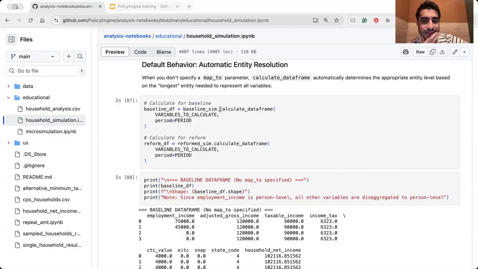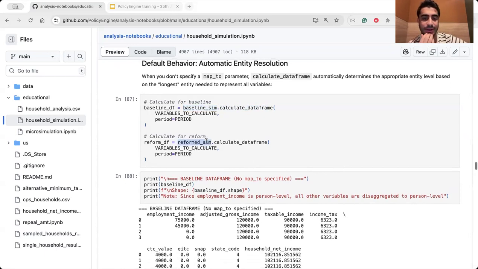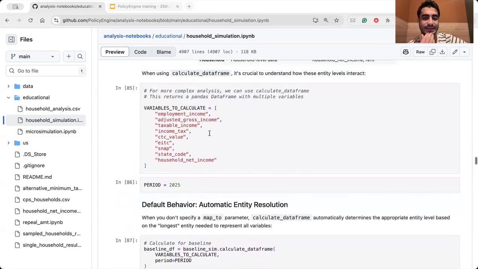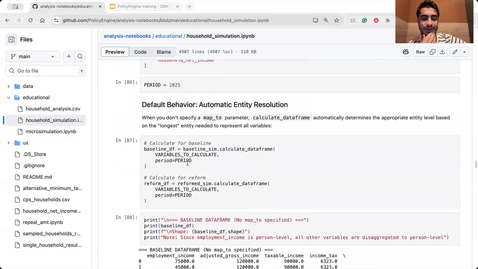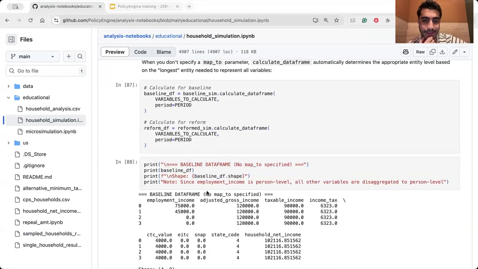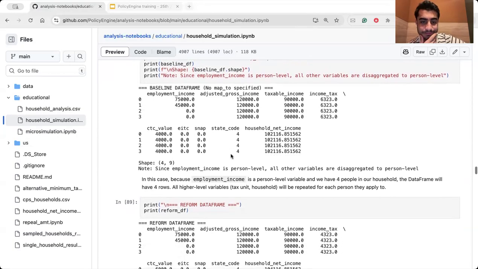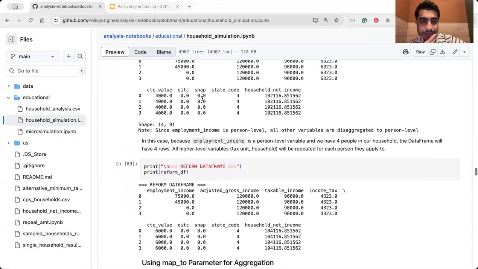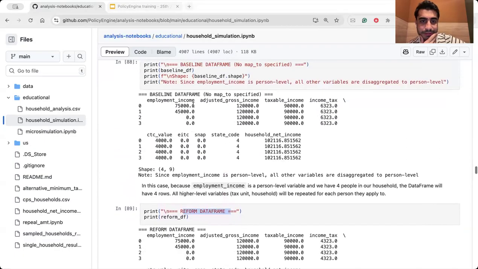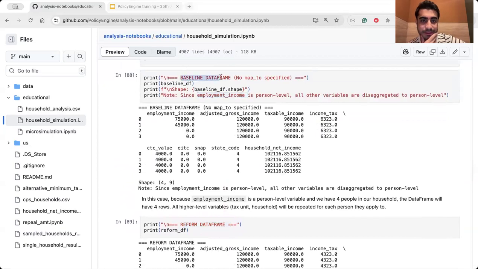Okay, by using calculate underlying data frame and passing it once to the baseline underlying sim, and the second one to the reform underlying sim, you can calculate these variables for two different scenarios, baseline and reform. And then when you print out the reform underlying DF and baseline underlying DF, you can compare these two scenarios. Like here, here is the reform data frame, and here is the baseline data.